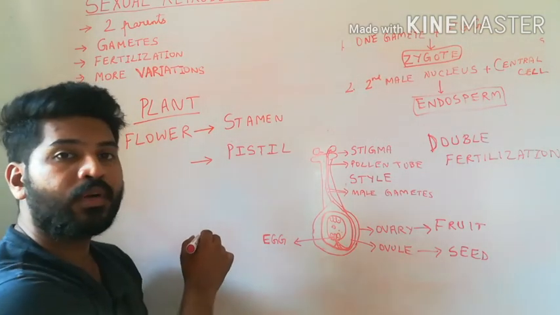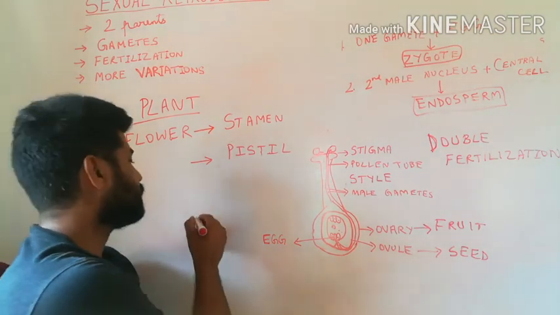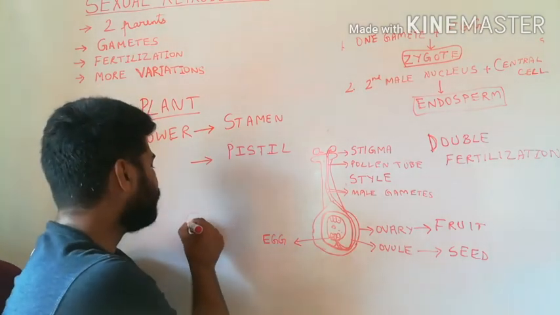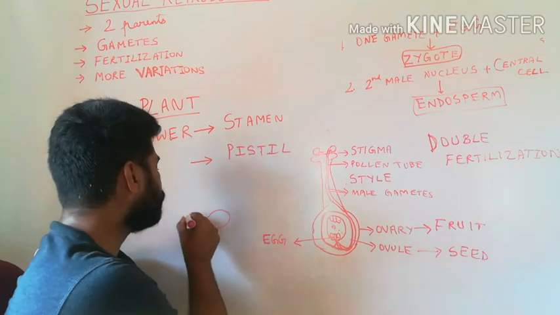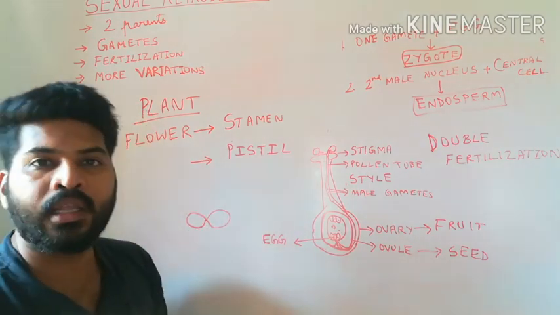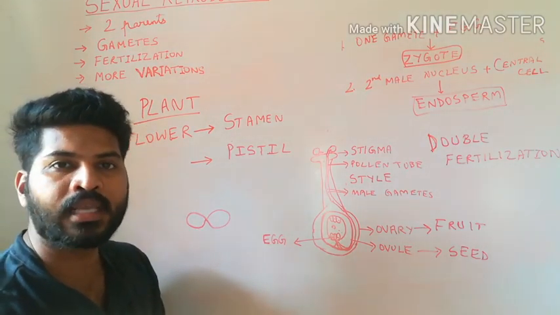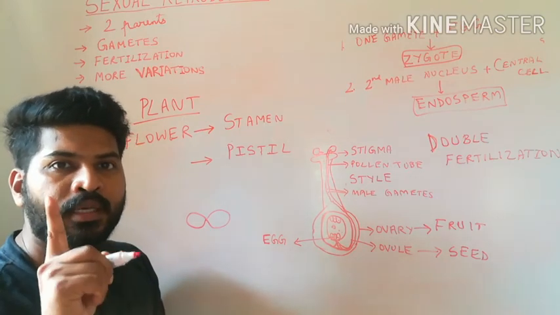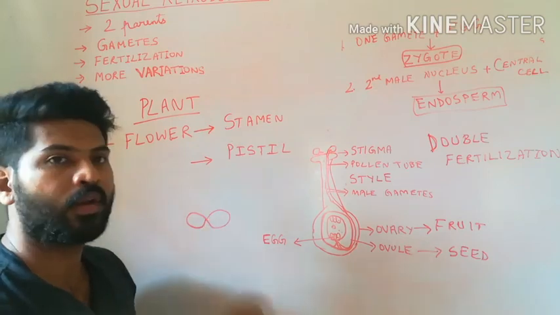Embryo consists of an embryonic axis. In a dicot seed, the embryo contains two green leaf-like structures called cotyledons. In the case of monocots, there is only a single cotyledon.